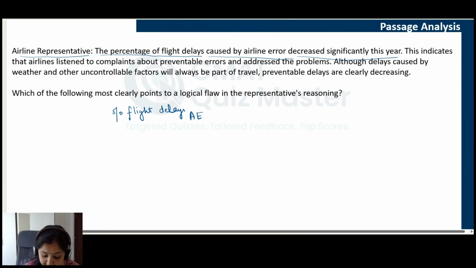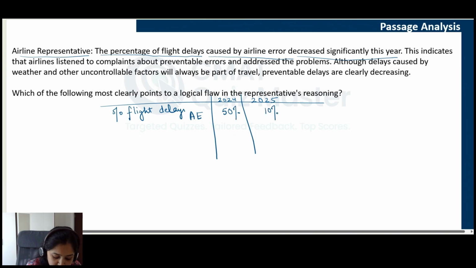Decreased significantly this year, which means that if this year is 2025, last year was 2024. So if we compare these two, then if it was, let's say, 50% last year, it is 10% now. So there is a clear reduction here, a significant reduction.